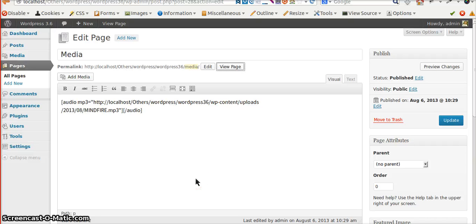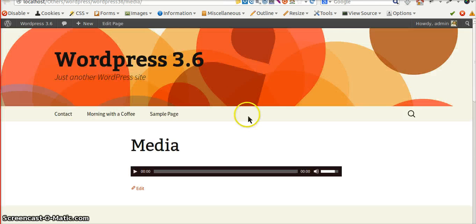Now let's move on to the next new feature, which is improved media embedding. With WordPress 3.6, media embedding into WordPress has become easier than ever. If you want a video or music in your post, you can simply paste the path to the file or upload it using the media uploader and publish it, and that will turn into a nice player on your front end. For example, I have pasted an audio file in here. Let's see it on the front end, and this is how it looks. It looks like a beautiful media player, and it works well.